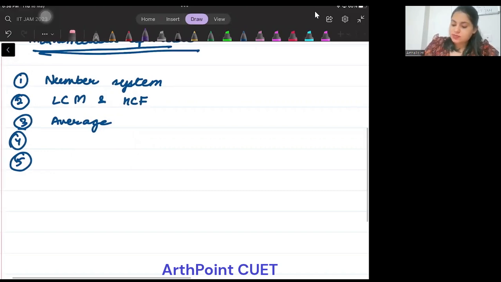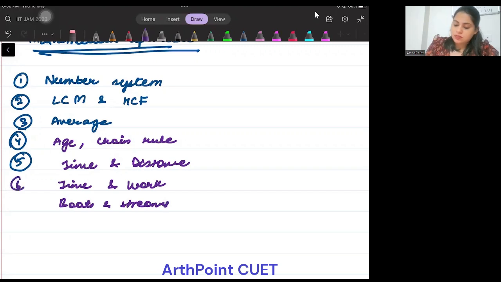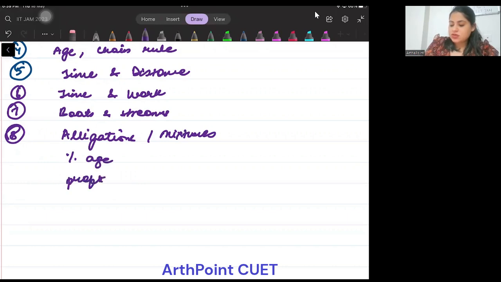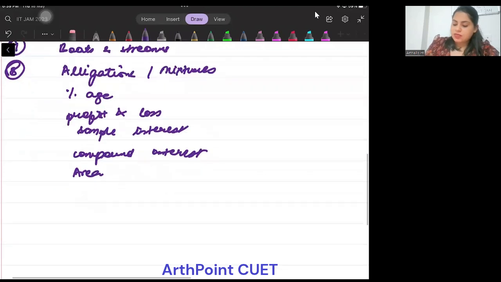Problems based on age, chain rule, time and distance. ये सारे टॉपिक्स में पहले एक बार नोट डाउन करवा दूं आपको. टाइम एंड डिस्टेंस, टाइम एंड वर्क, boat and stream, allegations, also called as mixtures, percentage, profit and loss, simple interest, compound interest, area, perimeter.